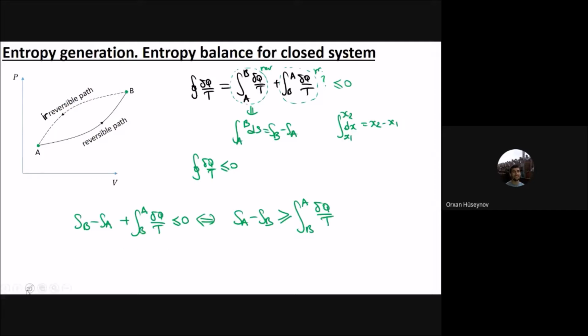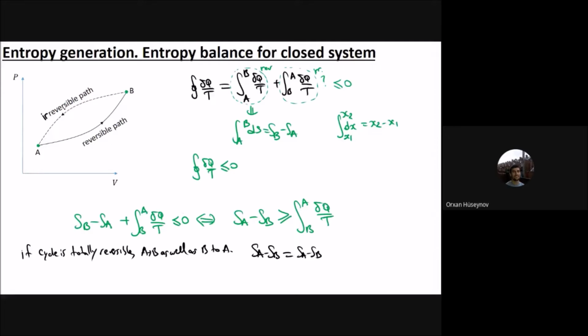Let me write first the reversible case. If that cycle is totally reversible, so it is reversible from A to B as well as from B to A, then I can write this with equality.